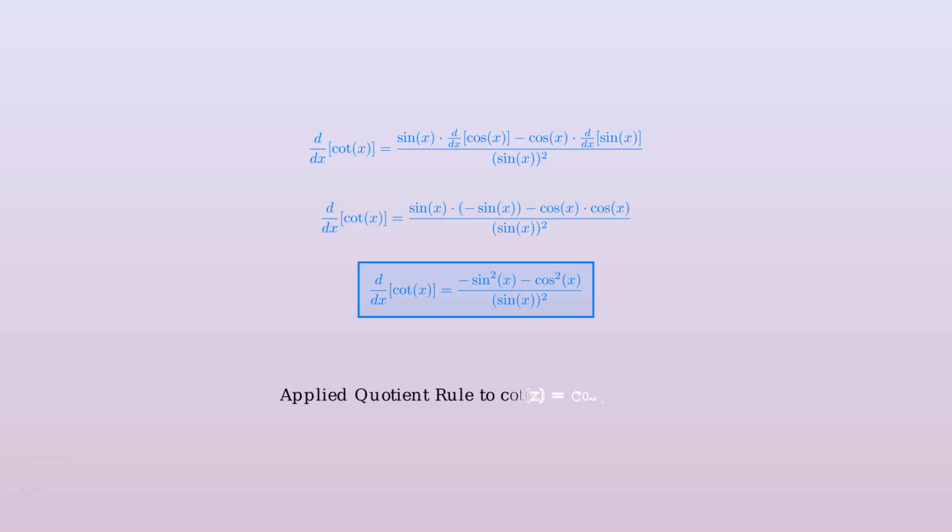To summarize what we just accomplished, we successfully applied the quotient rule to cotangent by expressing it as cosine over sine, identifying our u and v functions, finding their derivatives, and substituting everything into the quotient rule formula. Now we have the derivative of cotangent from applying the quotient rule, but it looks quite complex.